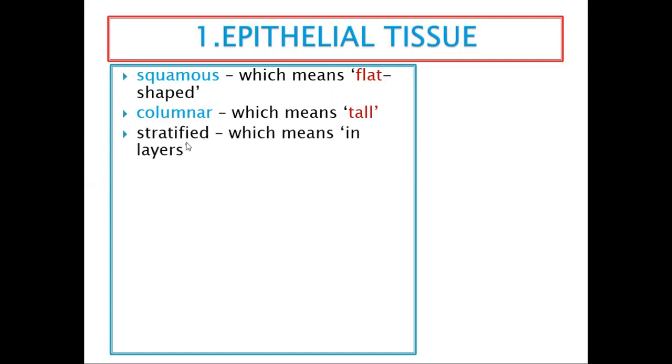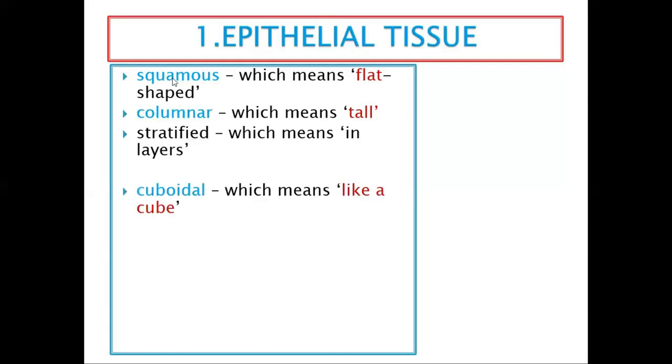Okay, this columnar could be stratified, or it could be just a simple columnar. When you talk about columnar, it could be columns with different layers, or it's just one column without any other layer on top. It's like a house. It could be a double story, or it could be just a simple house. If it's a simple house, we just call it simple columnar. If it's a double story, like it has different layers, then we say stratified. Stratified comes from strata, which means a layer. So it has different layers.